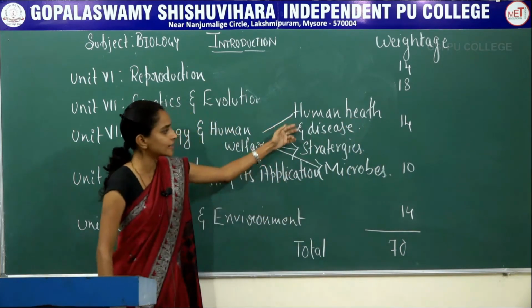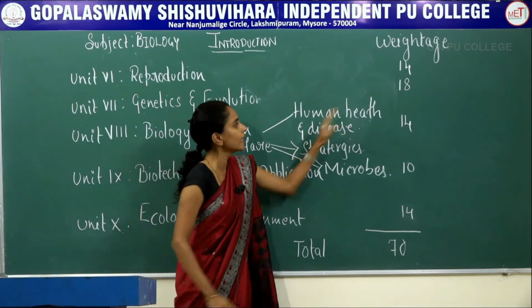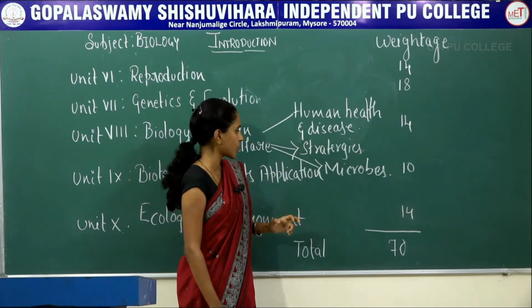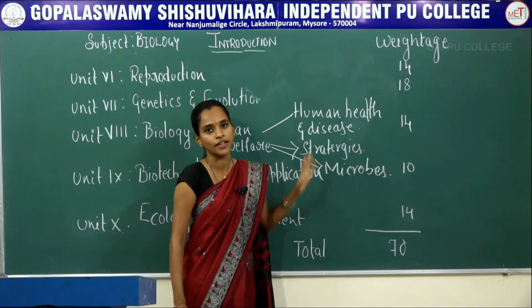So here there are 3 different chapters. It is human health and diseases, strategies for enhancement in food production, and microbes in human welfare.